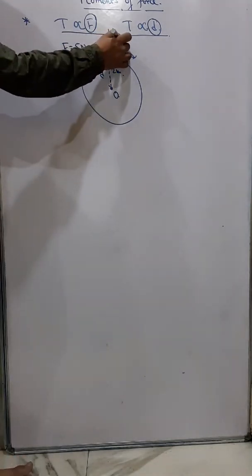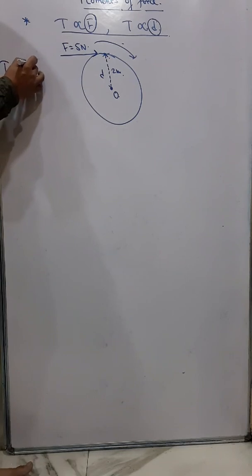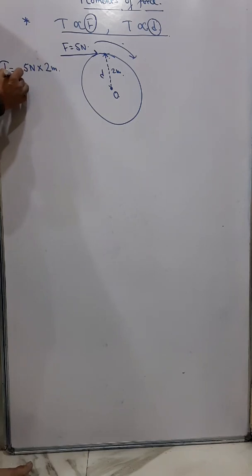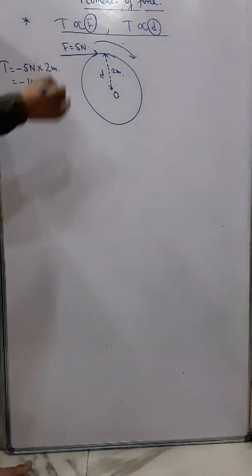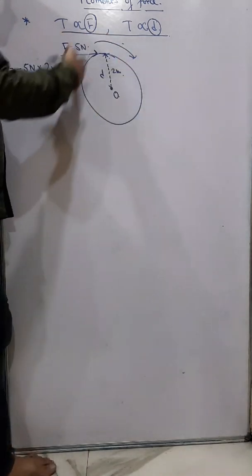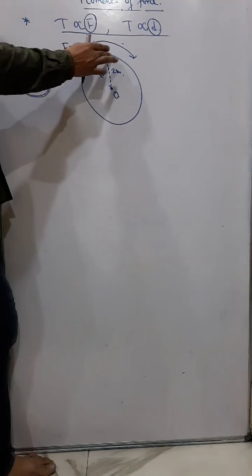So I will simply write minus 5 Newton into 2 meter, so I get minus 10 Newton meter. So this is the torque required to rotate this wheel. This much torque, 10 Newton meter, is required to rotate this wheel.